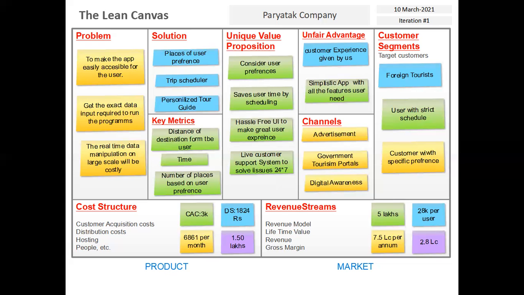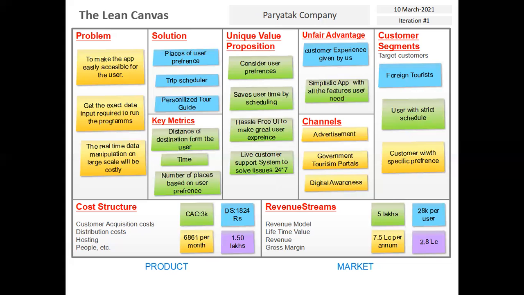Now the next thing is that real-time data manipulation at larger scale will be costly, because you have to host the whole scripting and the whole database on a real-time platform, and you have to get the desired data out of it. Now the solution is